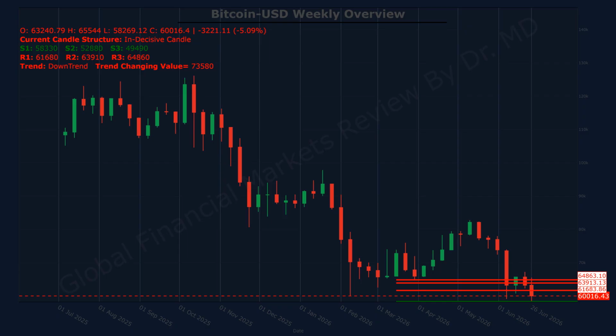The trend strength is defined by a reference level of 73,580, which acts as a key pivot for directional bias or a trend-changing level. If a weekly body candle closes above the trend-changing resistance level, the ongoing downtrend will turn to bullish trend. This weak market candle setup can be viewed as indecisive candle.